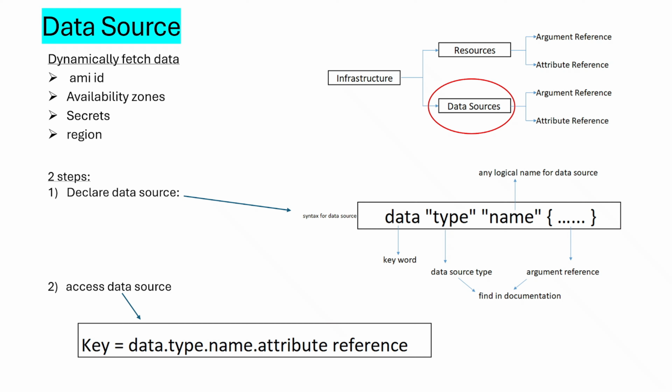Each infrastructure in Terraform has its own resource block and data sources block. Just like resources, data sources have argument reference and attribute reference. The syntax to declare data sources is data, which is the keyword, then the type of data source, which we can find in documentation, followed by any logical name for the data source, then provide the argument reference. Once you declare the data source, you can access it using the syntax data.type.name.attribute reference.